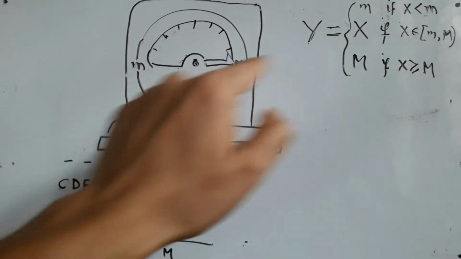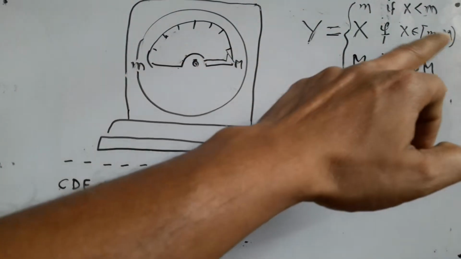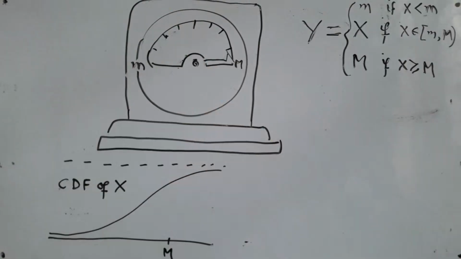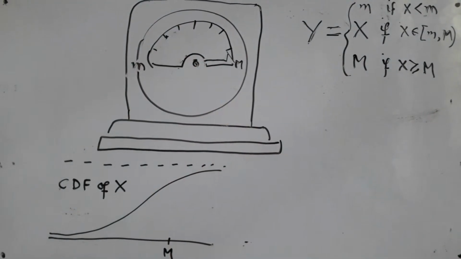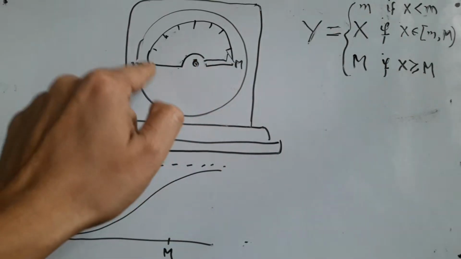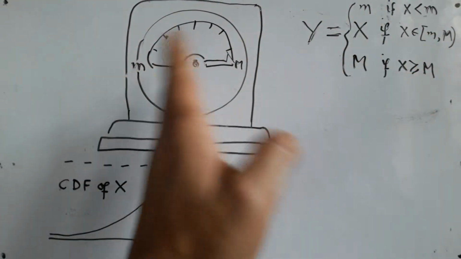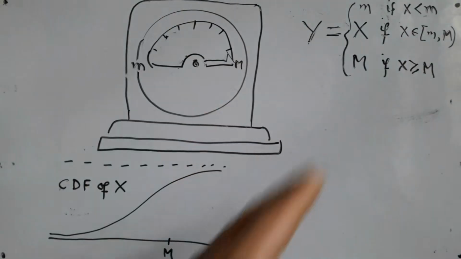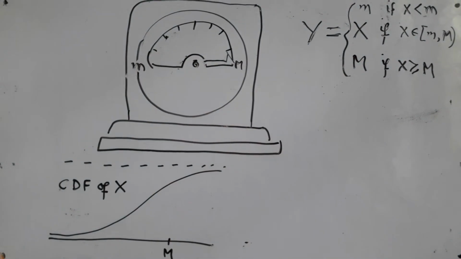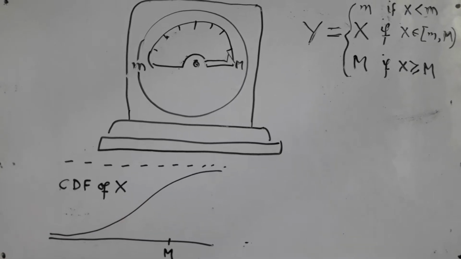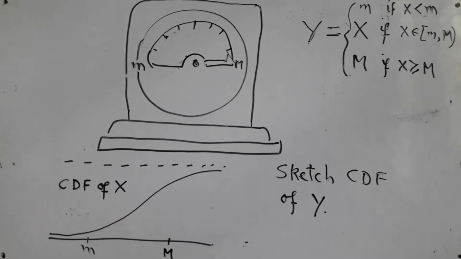This exercise has a very similar setup, except that now I have also a minimum. So now the truncation is like this. If X falls below m, it will get stuck at m. If it is between m and M, it will show the actual value. If it is more than M, it will get stuck at capital M. This is the CDF of X. Your job is to sketch the CDF of Y.